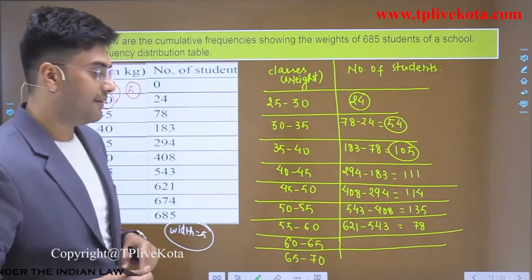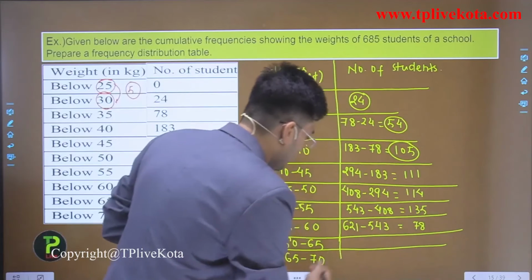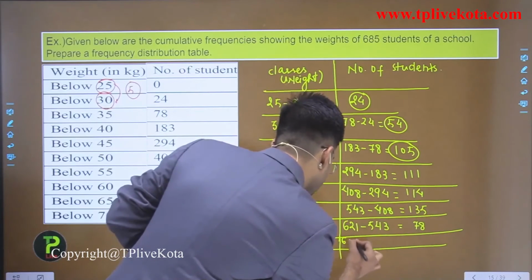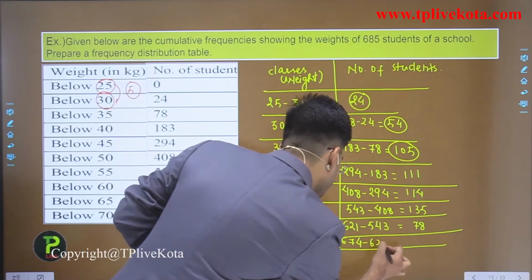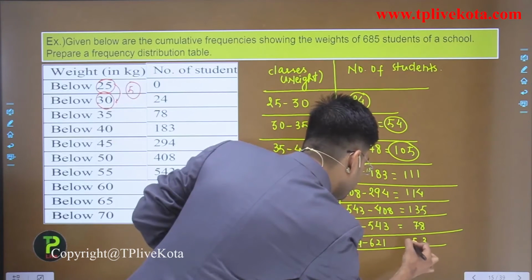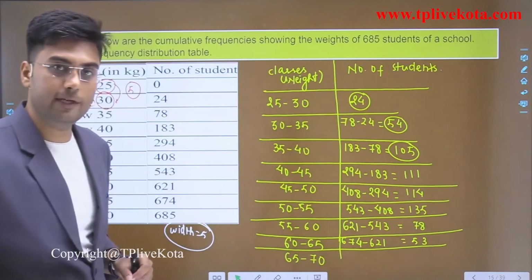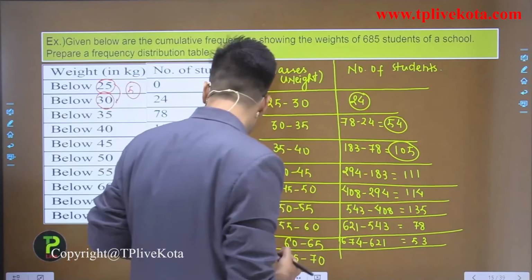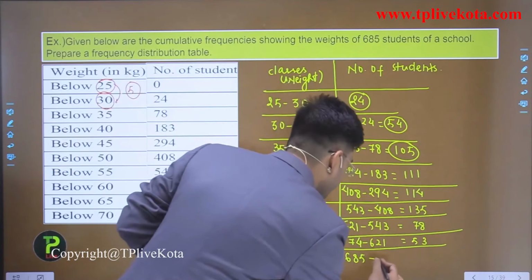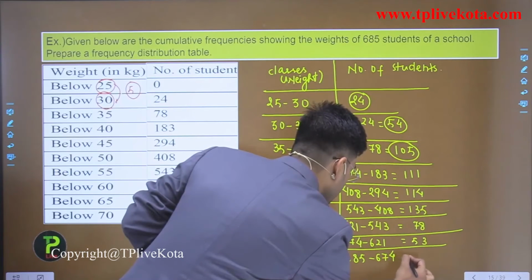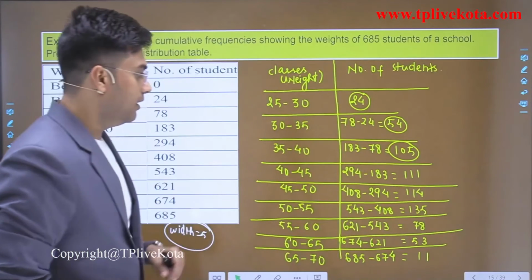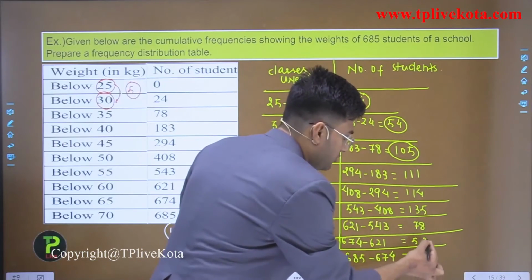Okay. Now the next is 674 minus 621. So it is equals to 53. Now the next is 685 minus 674, that is equals to 11. Okay, so these are the frequencies for individual classes.